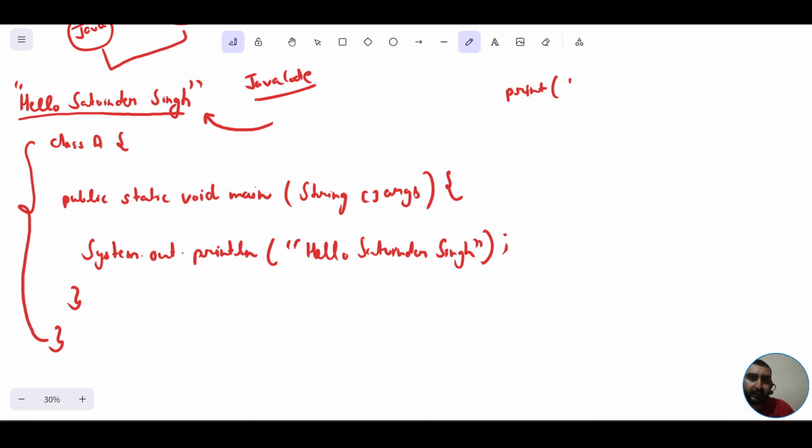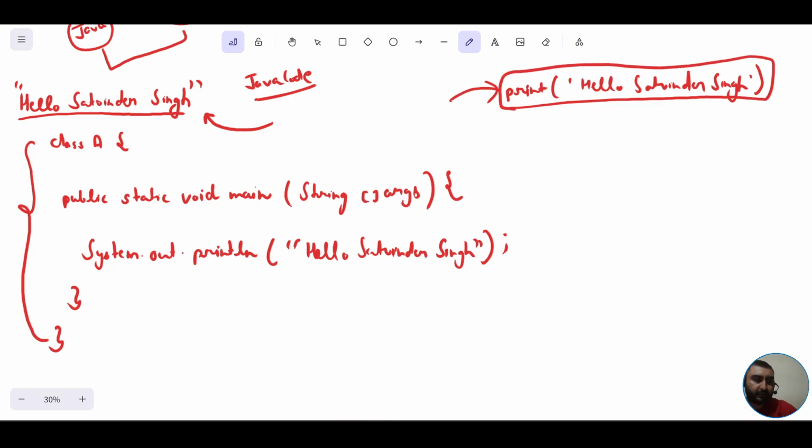You would simply write Hello Satvinder Singh. Okay, that's all. See here, you can compare. In case of Java, you use these many lines, but in case of Python, you are using only one instruction and you are able to get the desired output.